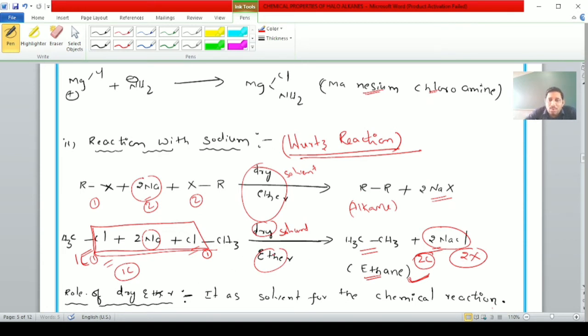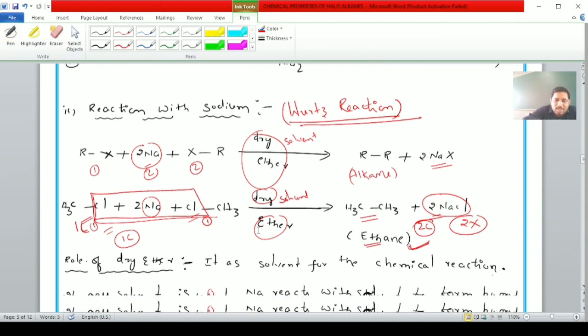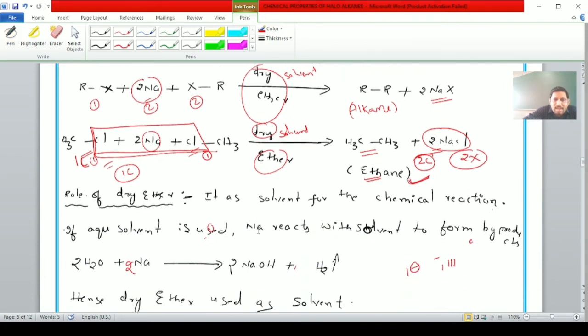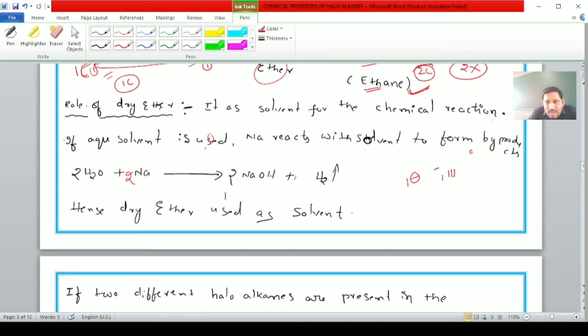Next student, role of dry ether as the solvent in the Wurtz reaction. Here students, dry ether is used as the solvent for the chemical reaction. If, for example, an aqueous solvent is used, sodium reacts with the solvent to form byproducts.